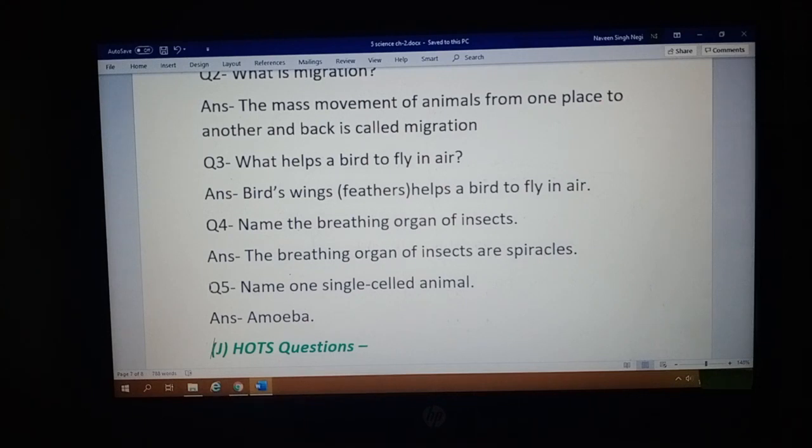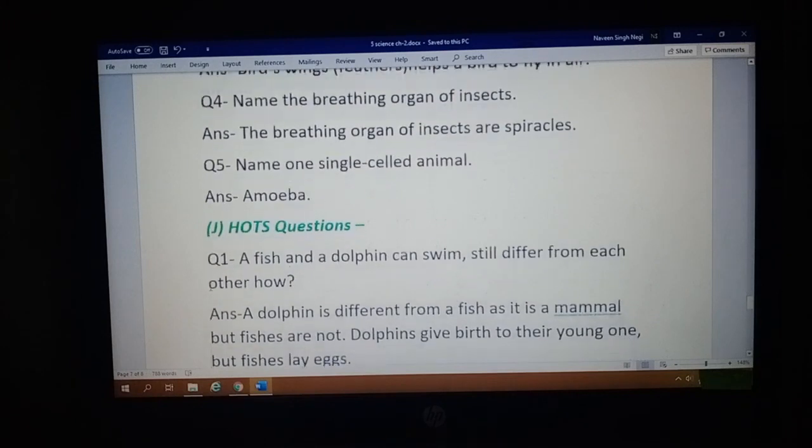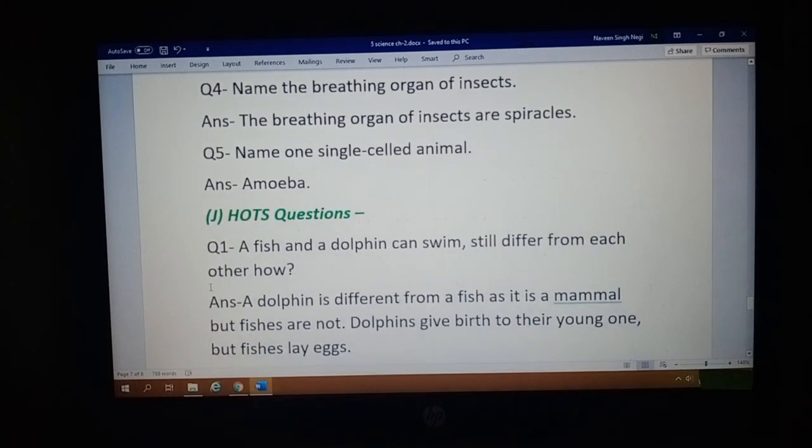Now the questions of section J, HOTS questions. HOTS means higher order thinking skills questions. Question number 1 is, a fish and a dolphin can swim, still they differ from each other. How? You have to tell in what way they differ from each other.